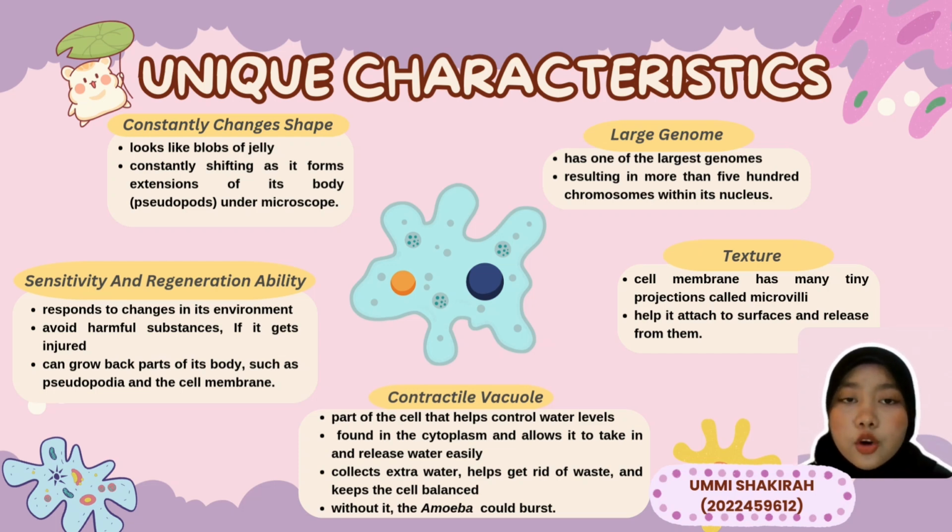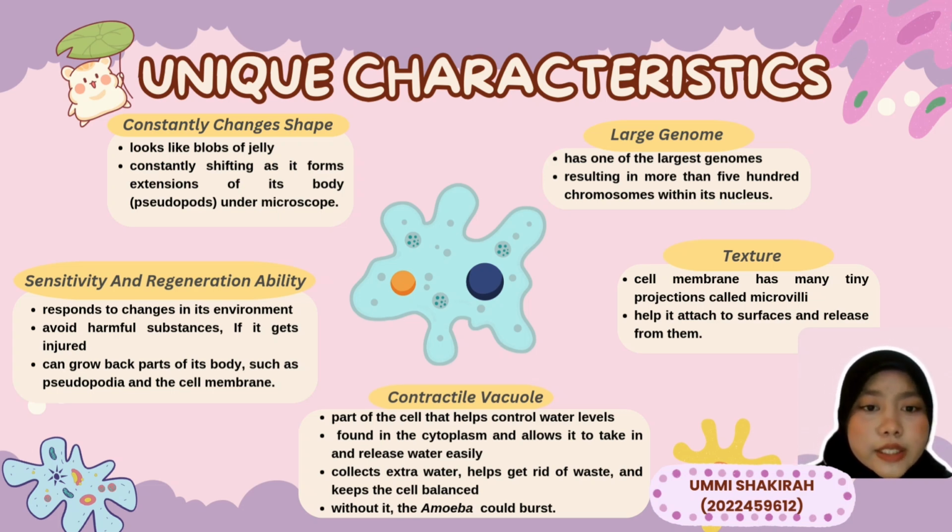After that, the contractile vacuole is a part of the cell that helps control water levels. It's found in the cytoplasm and allows amoeba to take in and release water easily. The vacuole collects extra water, helps get rid of waste, and keeps the cell balanced. Without it, amoeba could burst.